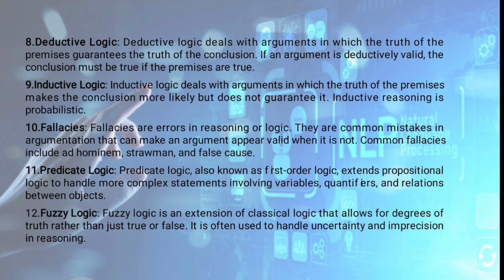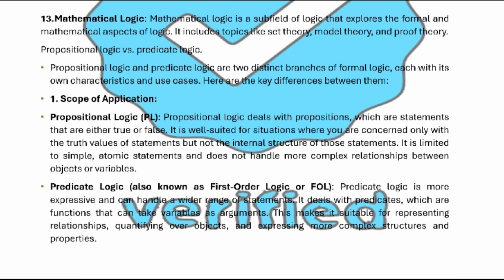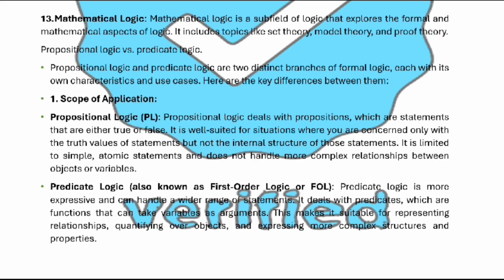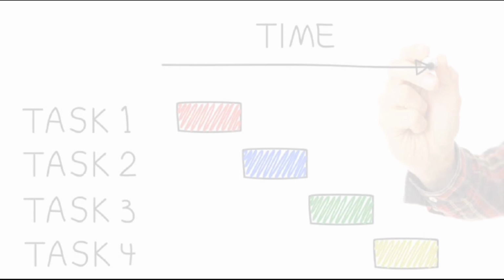Predicate logic is known as first-order logic. Fuzzy logic determines degrees of truth rather than just saying a proposition is true or false. Mathematical logic is the proof or theory that proves the validity of a particular proposition mathematically.